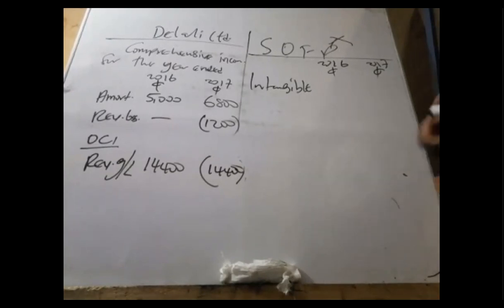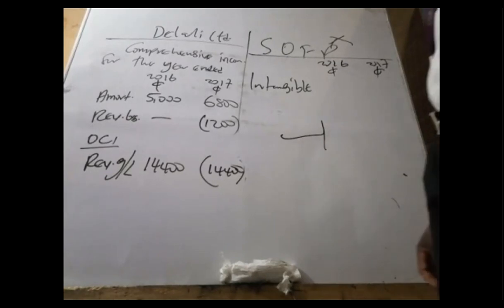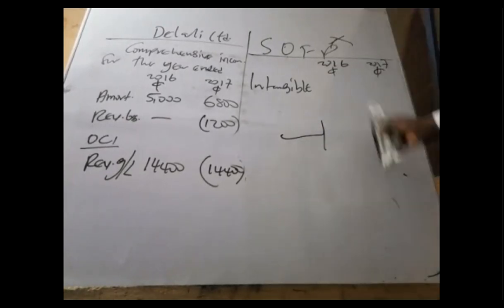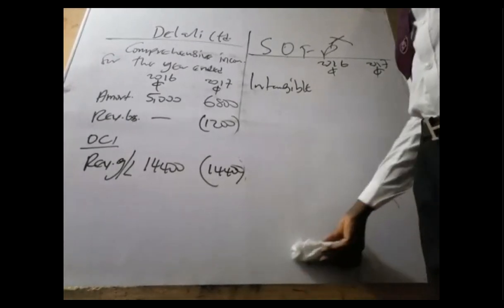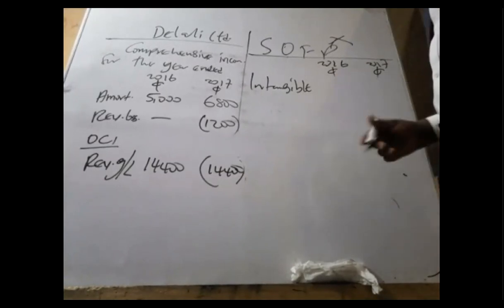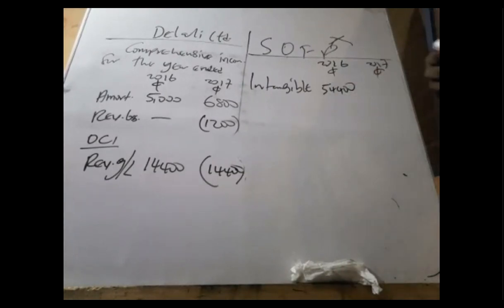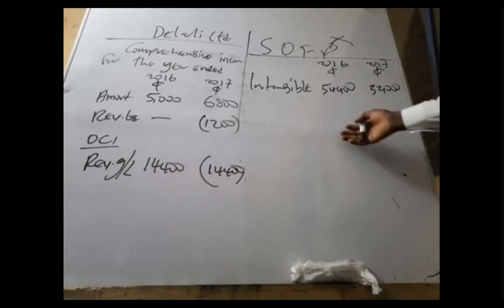But because here the valuation took place on the last day of every year, they will not have the accumulated impairment or the accumulated amortization. So intangible assets over here, just pick the fair value, which was 54,400. And then for 2017 was 32,000. Okay, so that's good news. That is all.